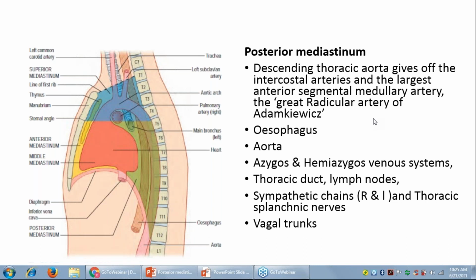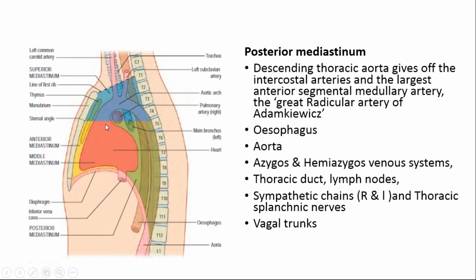Do you see this diagram on your screen? Yes sir. It clearly shows the T4 vertebra. Now we have come to the end of the thorax, so these limits should be very clear. This is how we divide the thorax, the mediastinum, into two parts principally: one which is the superior mediastinum and one below which is the inferior mediastinum. And because of the heart and the pericardium, the area in front is the anterior mediastinum and the area behind is the posterior mediastinum. Okay.